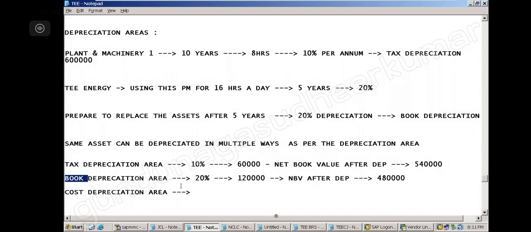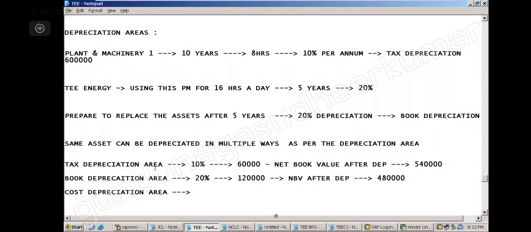So we should not think we are charging 30% depreciation in total, adding 10% and 20%. That is totally wrong. I am going into a different area. So if I go to the tax depreciation area, the same asset will show me 5,40,000. If I change my area, it will show me 4,80,000. My area will be different.